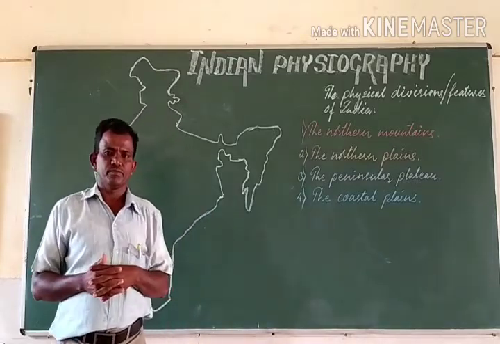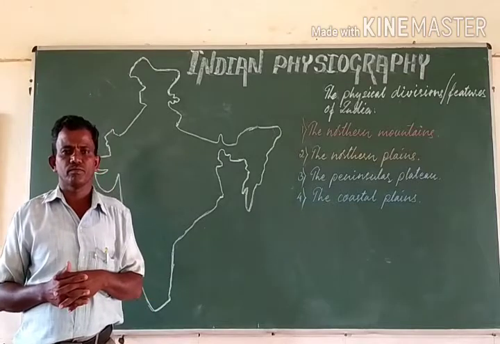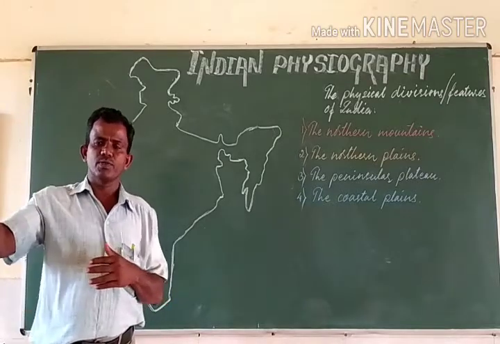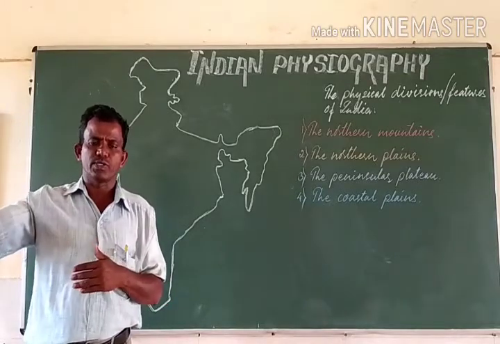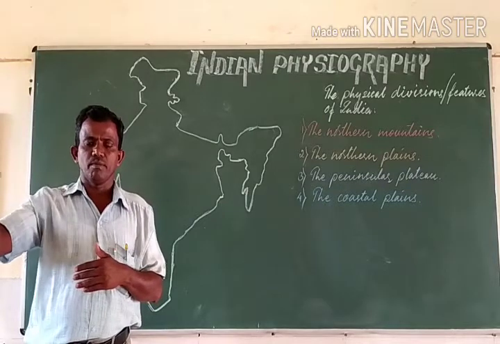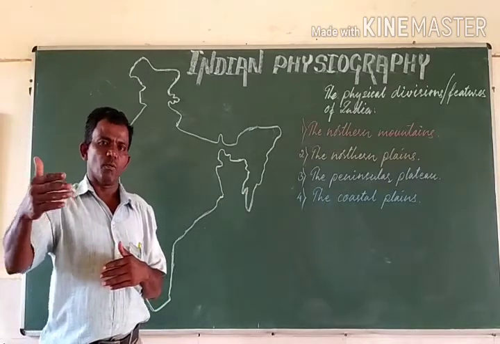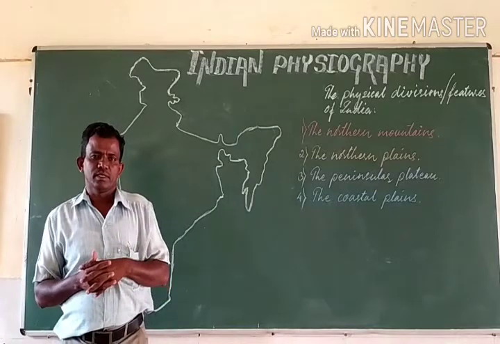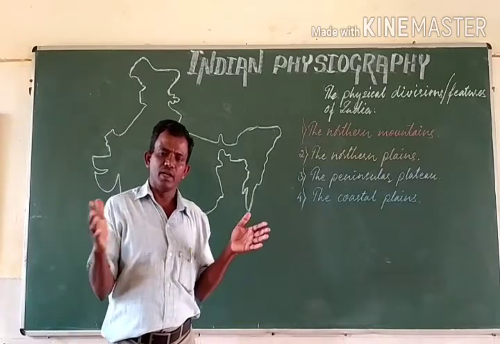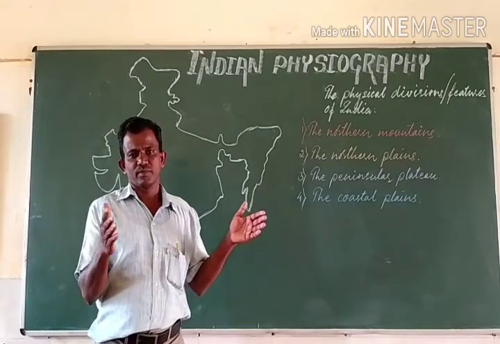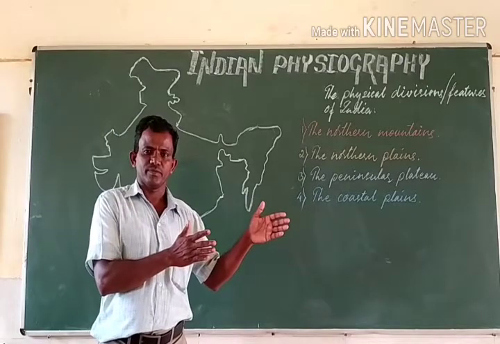At some particular places we have mountains, hills, plains, valleys, deserts, deltas, forests, and so on.